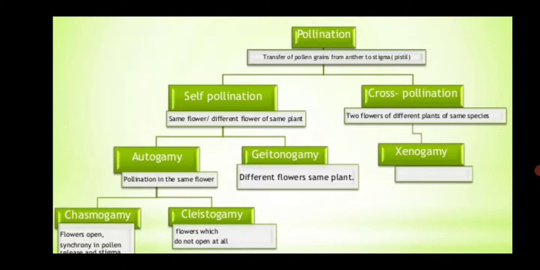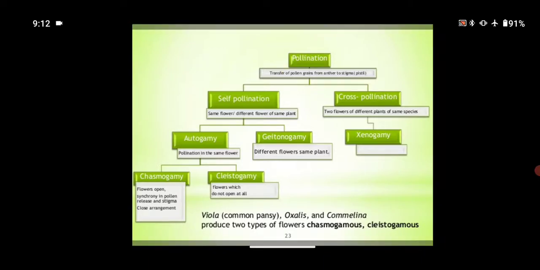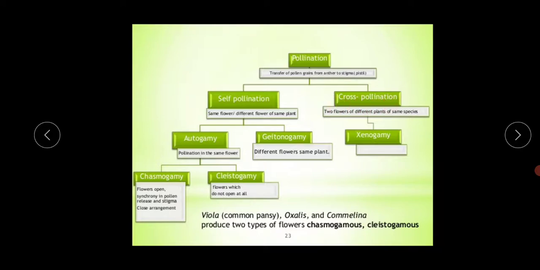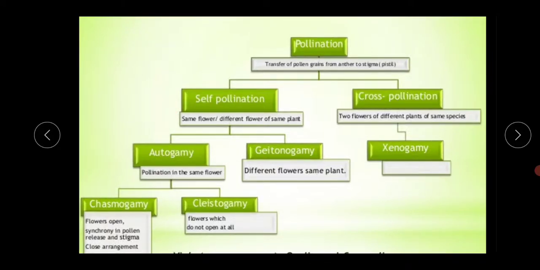Normally, the pollination process can be broadly categorized into two types. The first one is self pollination, and the next one is the cross pollination process. Now I am coming to the point, what is the meaning of the self pollination process?